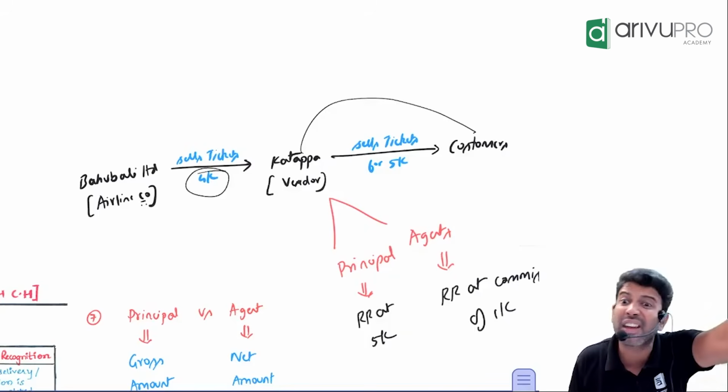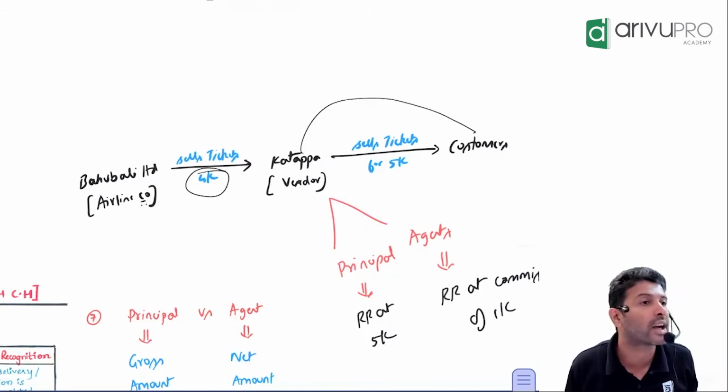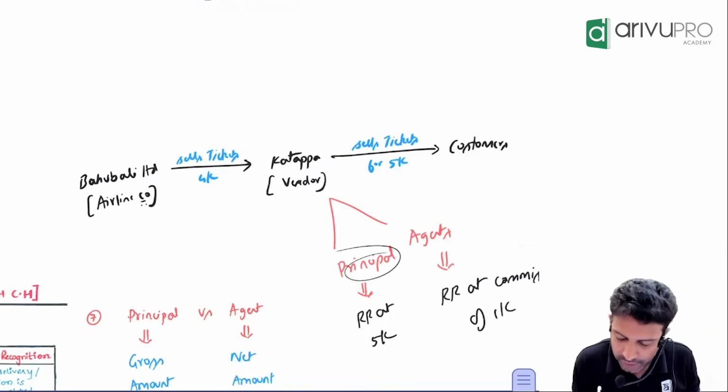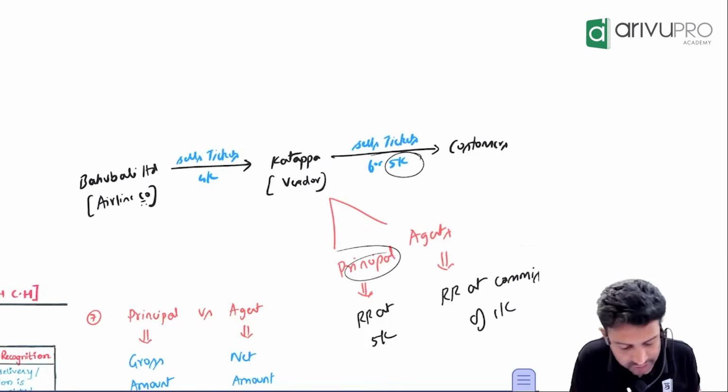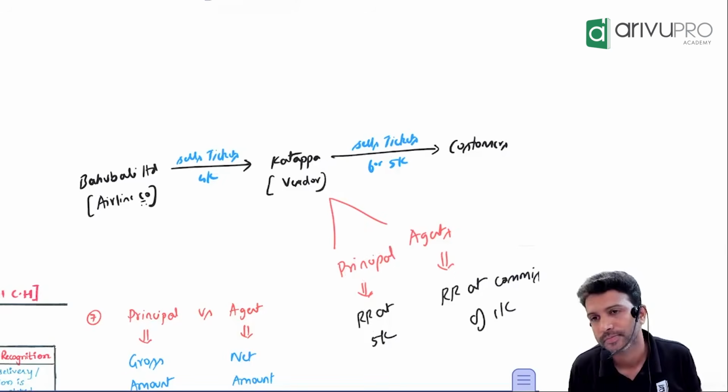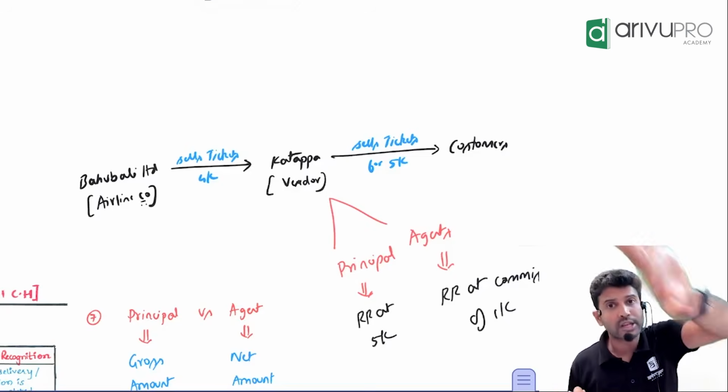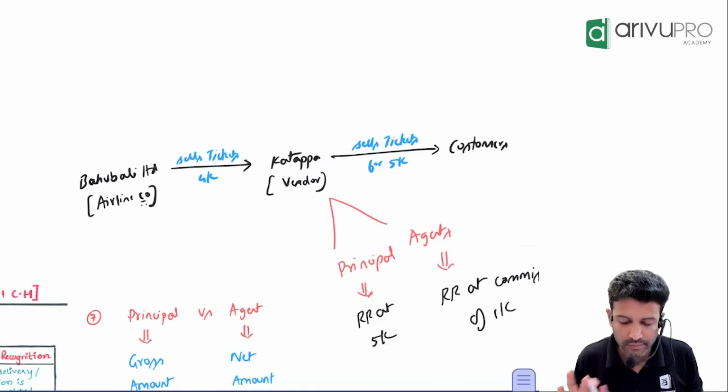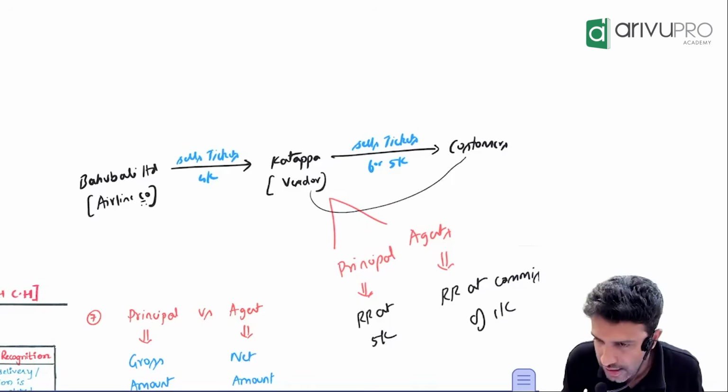So Kattappa is taking a risk. So in that case, Kattappa becomes what? Principal. Revenue will get recognized at what? The total sale price, which is what? 5,000. Got it? Suppose Kattappa tells Bahubali Limited, if I sell the goods to the customer, I will make the